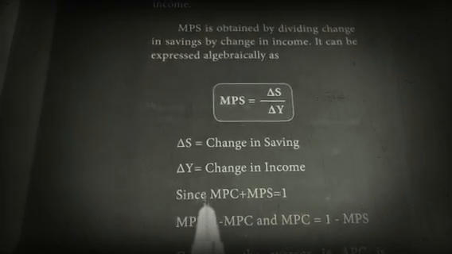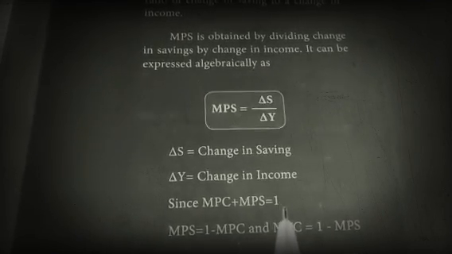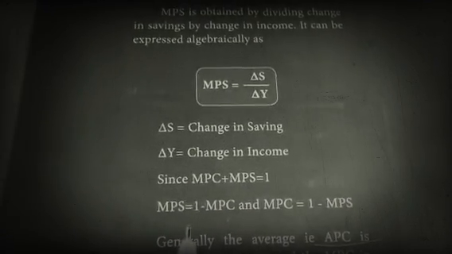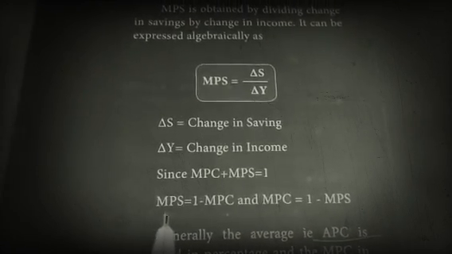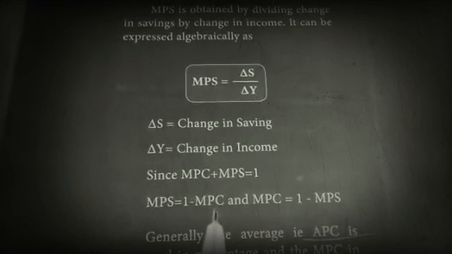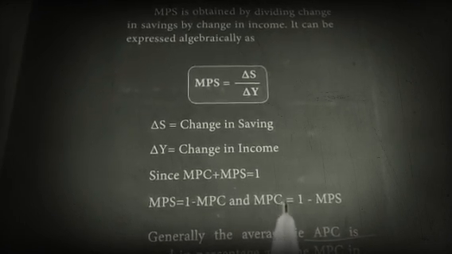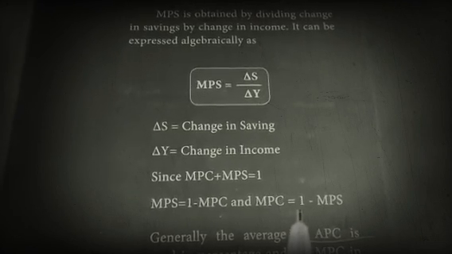Here we note that MPC plus MPS is equal to 1 always. In other words, MPS is equal to 1 minus MPC. And if we want MPC, we have to deduct MPS from 1.